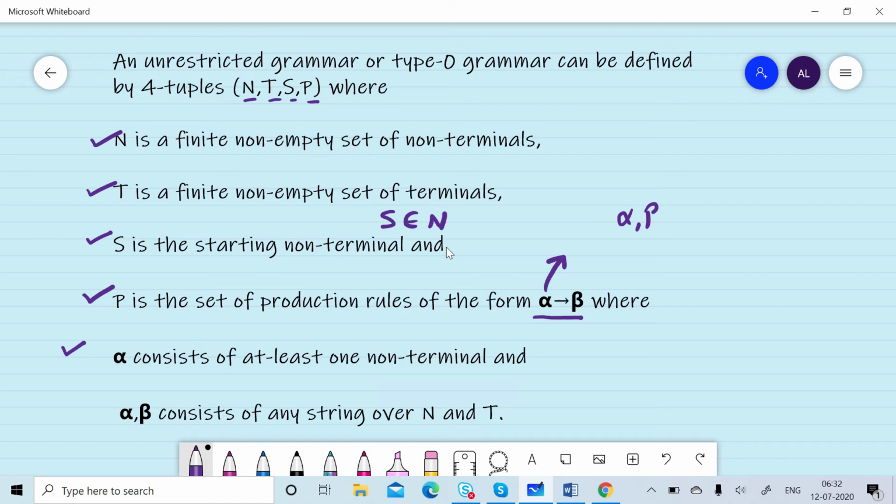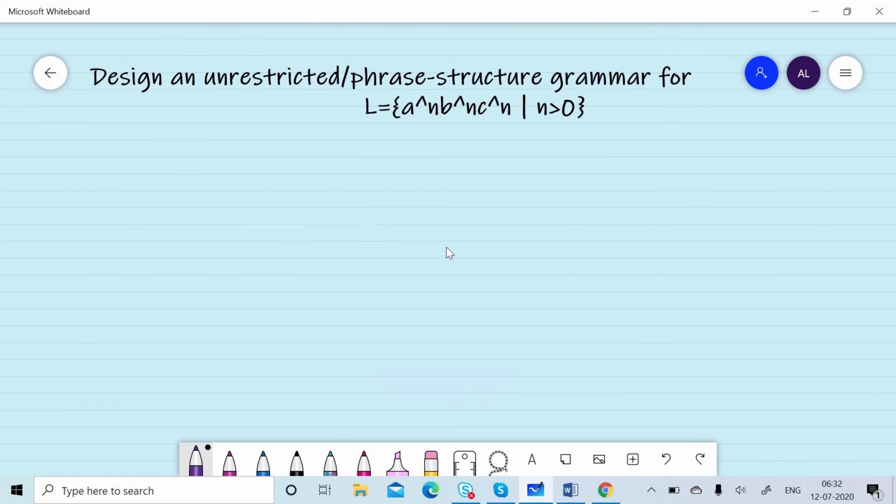Alpha and beta belong to any string over terminals and non-terminals, with the condition that alpha must contain at least one non-terminal. Now we will design an unrestricted grammar for a^n b^n c^n.